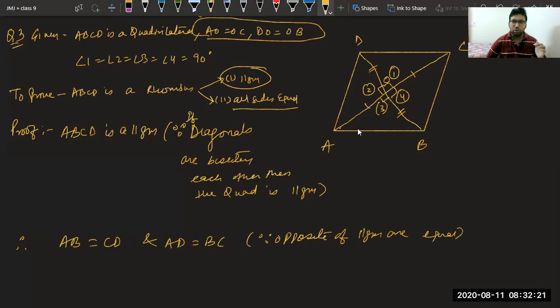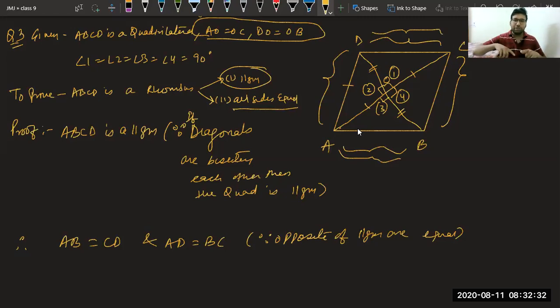We already know this side AD is equal to this side CB, and this side AB is equal to this side DC. To prove it a rhombus, we have to prove all sides equal. So we just need a connecting link. We know opposite sides are equal. If somehow I prove adjacent sides equal, I can say it is a rhombus, because all sides will become equal.